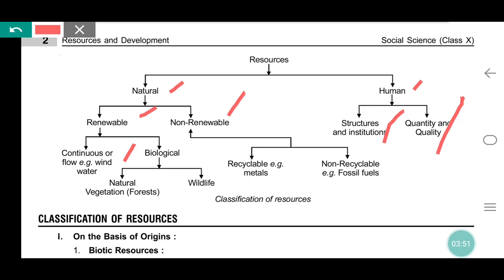Non-renewable is divided into recyclable, for example metals, and non-recyclable fossil fuels. Human resources are divided into structure and institution, and quantity and quality.